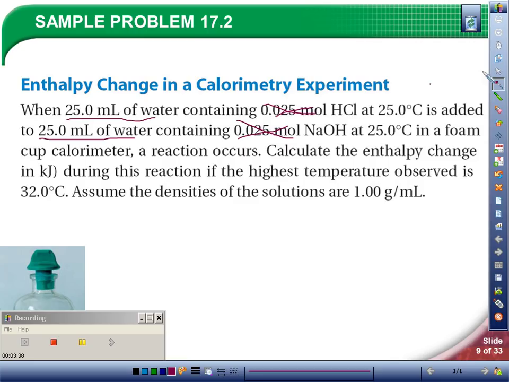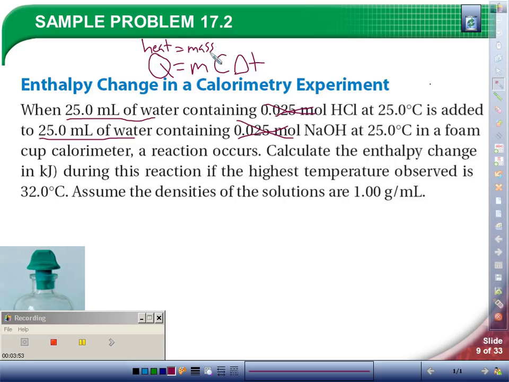Alright, so just like our previous problems, since we have a temperature change, we're going to use our equation q = mcΔT, where q is our heat, or enthalpy, and m is mass, and c is specific heat, and ΔT is our change of temperature.